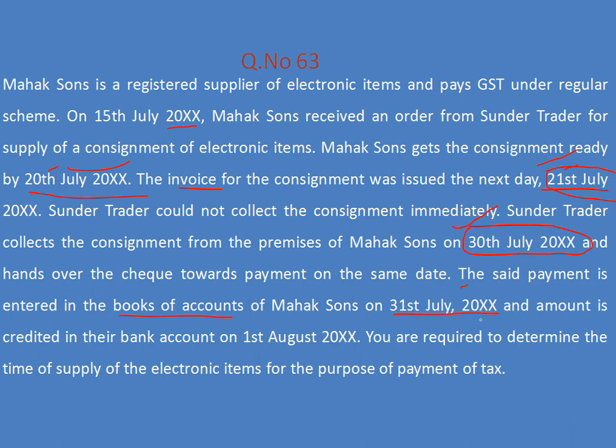You think about whether it is considered or not. The amount is credited in the bank account on this date. So totally we have 5 dates in this question. This was the books of accounts entry date. This was the amount credited in the bank account. This one is the date of issue of invoice, date of removal of goods, and date of goods ready to dispatch, not dispatched. So these are the 5 dates.